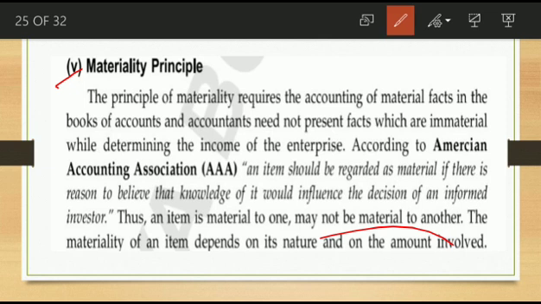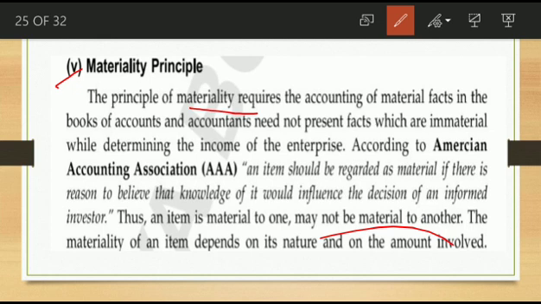So this principle indicates materiality means according to the nature and the amount involved. In a business dealing with rupees in daily transactions, 1,000 rupees items are not important items, so such a transaction is considered very cheap, and they are not included in the books of account.